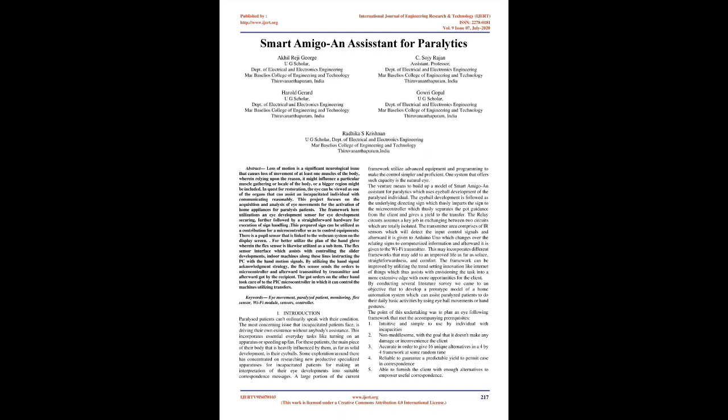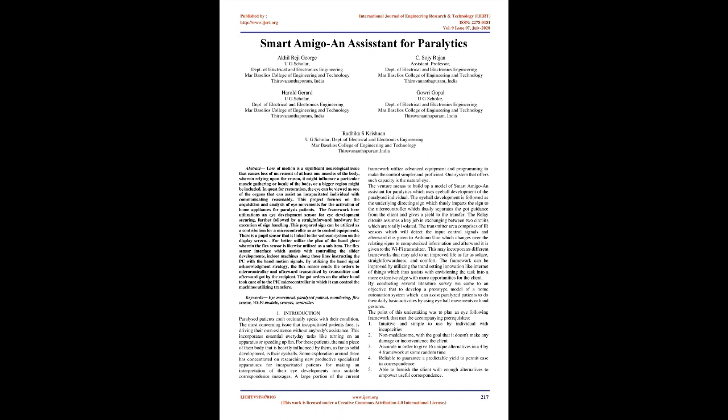The project aims to develop a model of Smart Amigo-An Assistant for Paralytics which uses eyeball movement of the paralyzed individual. The eyeball movement is tracked as the underlying guiding signal which in turn communicates the signal to the microcontroller, which in turn extracts the received instruction from the user and gives an output to the relay. The relay circuit plays a key role in switching between two circuits which are completely isolated. The transmitter section consists of IR sensors which will detect the input control signals, and then it is given to Arduino Uno, which converts the corresponding signals to digital data, and then it is given to the Wi-Fi transmitter.